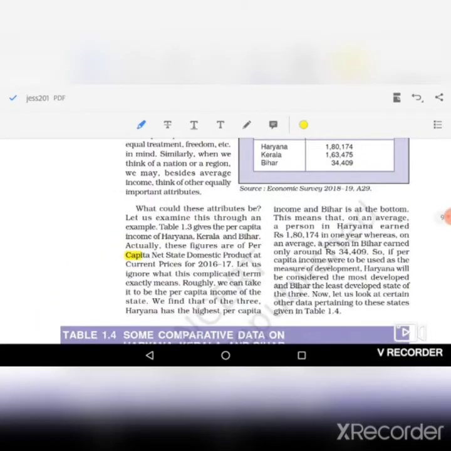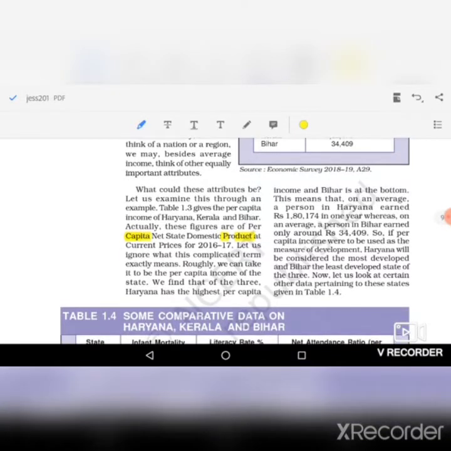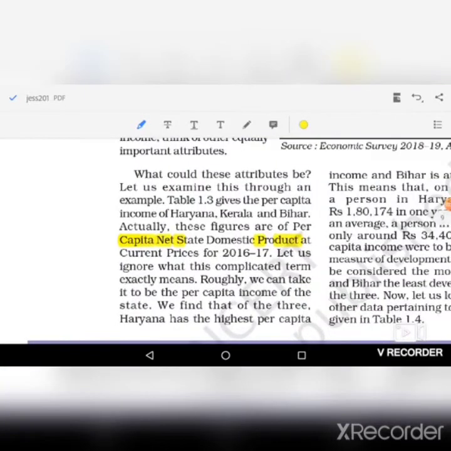Now let us ignore what this complicated term exactly means. Your textbook is telling us to ignore this term, but I don't think this term is too complicated to understand. So let us understand this term first.